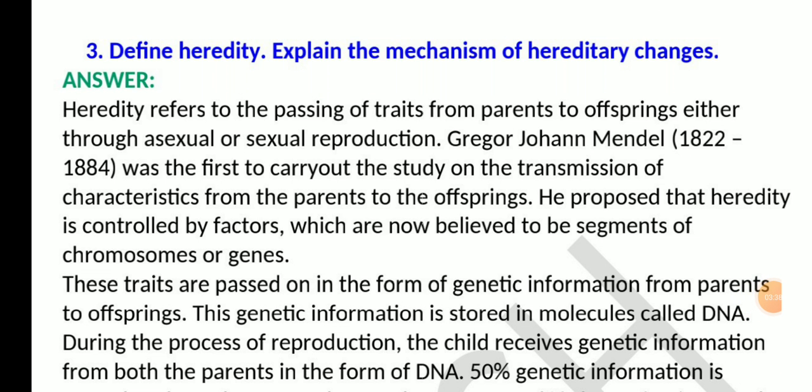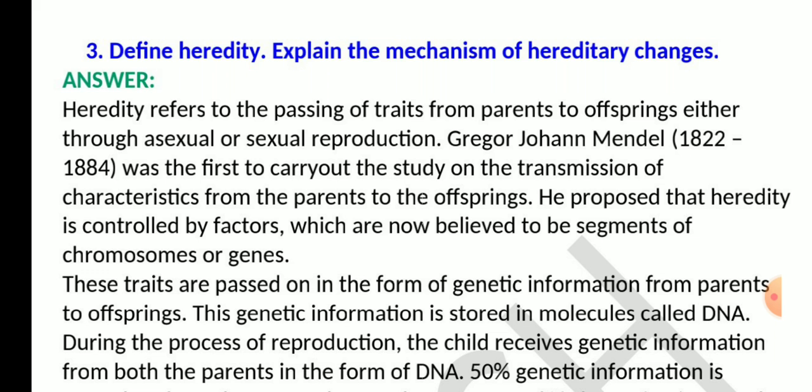Third, we have define heredity, explain the mechanism of hereditary changes. Answer. Heredity refers to the passing of traits from parents to offspring, either through asexual or sexual reproduction.